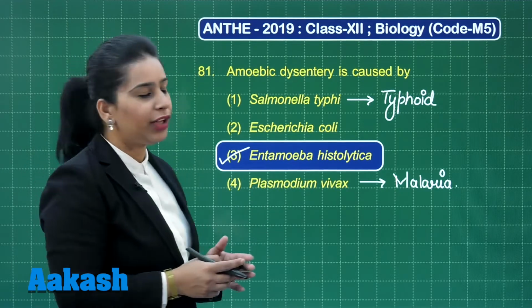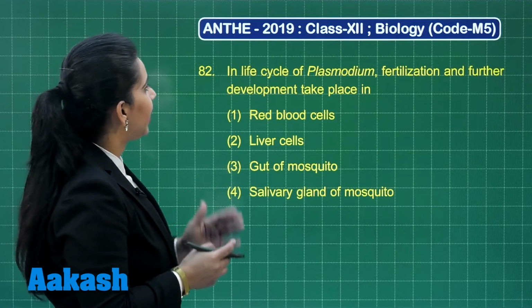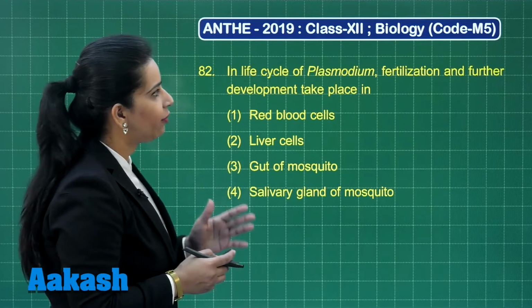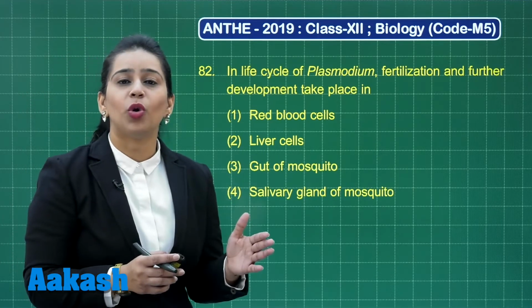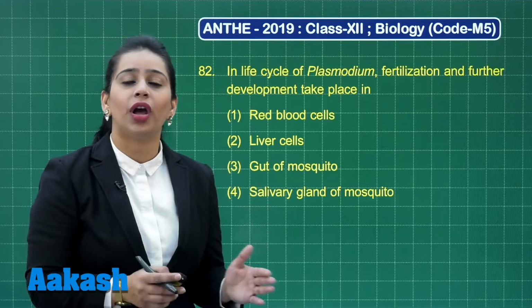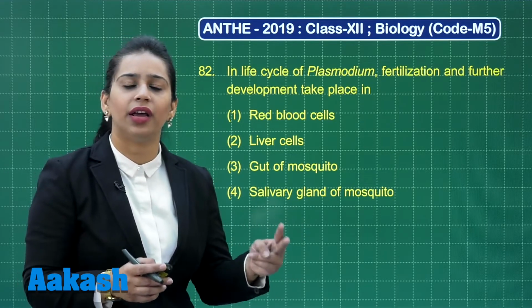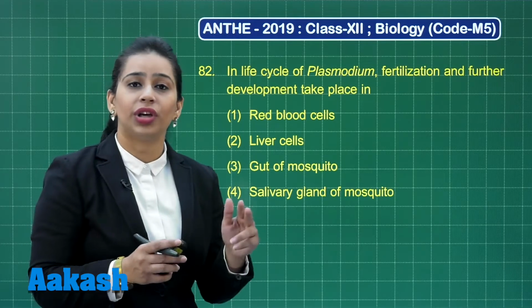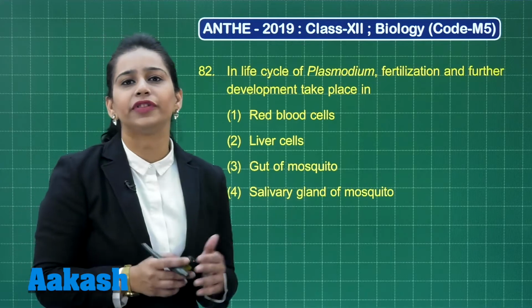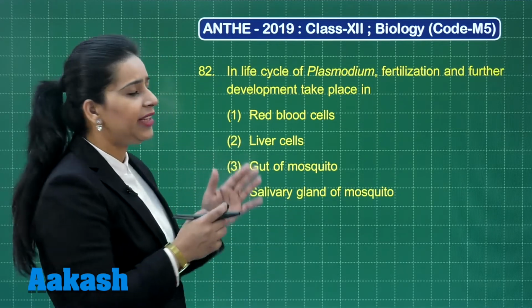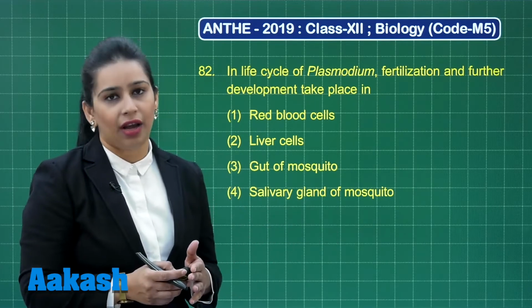Now let's move to another question, that is question number 82. So in this question, it is said that in life cycle of Plasmodium, fertilization and further development take place in. Now Plasmodium, as you know, is a protozoan parasite, and it is a digenetic parasite which completes its life cycle in 2 hosts. The primary host is man, while the secondary host is female Anopheles. Sexual part of life cycle of Plasmodium is completed in female Anopheles, while the asexual part is completed in man.